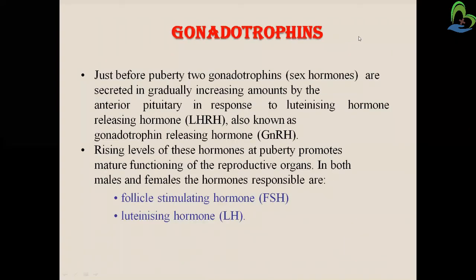Now gonadotropins. Just before puberty, two gonadotropins are secreted in gradually increasing amounts by the anterior pituitary in response to luteinizing hormone releasing hormone, also known as the gonadotropin releasing hormone. So the gonadotropic hormones are released by the luteinizing hormone releasing hormone. Rising levels of these hormones at puberty promote the mature functioning of the reproductive organs in both males and females. The hormones responsible for this are follicle stimulating hormone and luteinizing hormone. So these two hormones are responsible for the